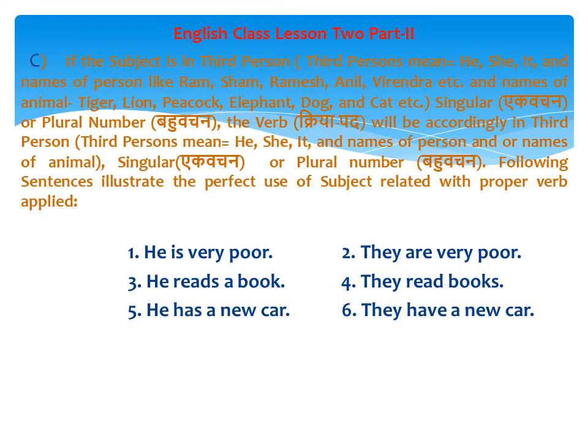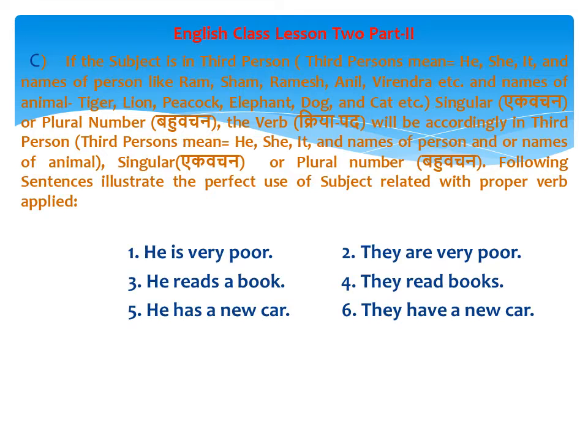In the same way, example number 3: He reads a book. Here a single person is reading a book. That's why reads is used as the verb here. In example number 4: They read books. They read books means many people are reading books. That's why we used read as a verb here.